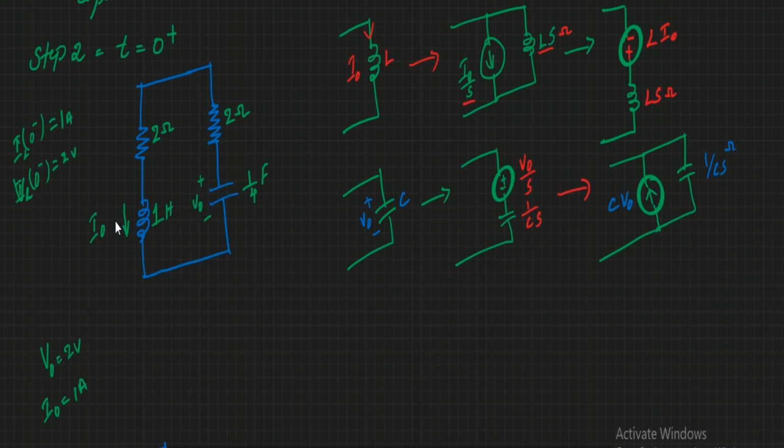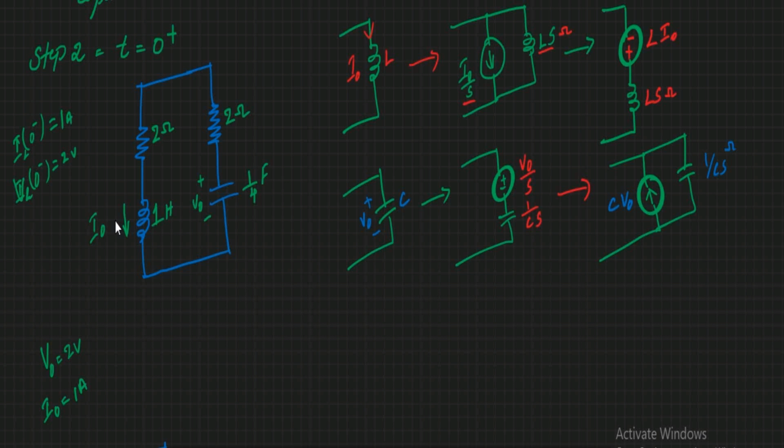In the last class we have seen how the inductor is replaced with its Laplace transform. If there is an initial current through the inductor, you can replace it in two ways: with a current source or with a voltage source. With a current source, that is I naught by S in parallel with L into S, where L into S is the impedance. Or you can replace the inductor with a voltage source whose value is L into I naught, in series with the impedance.